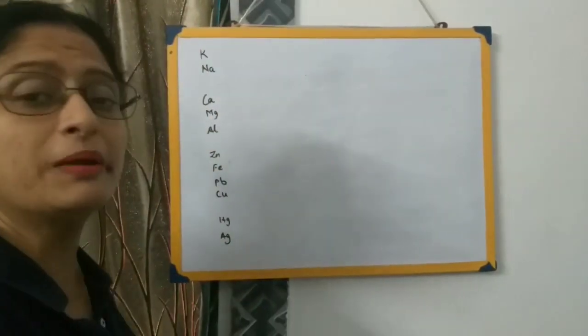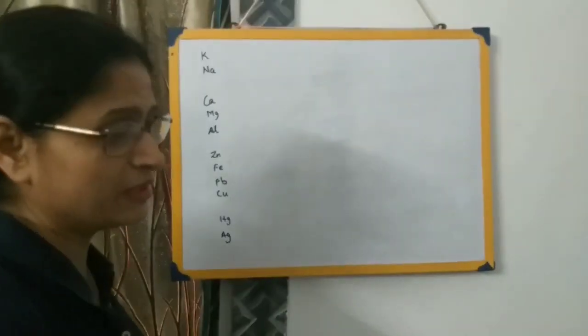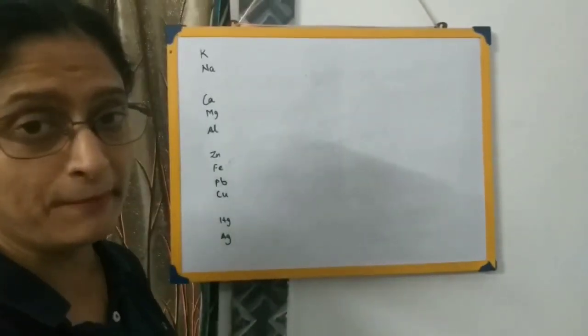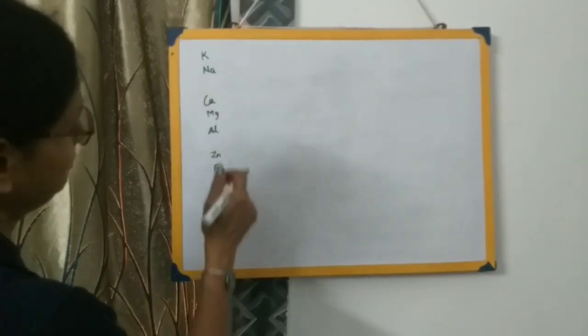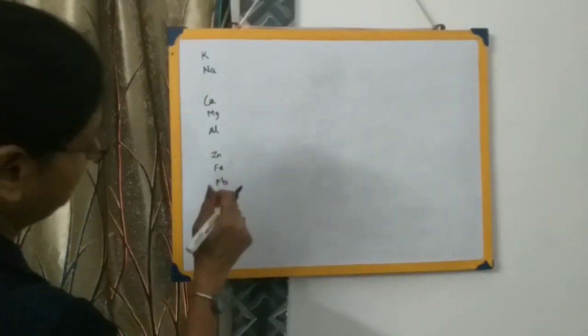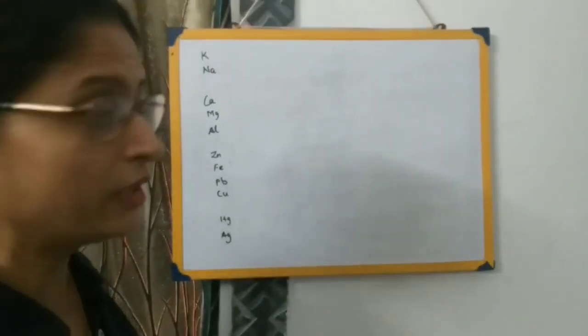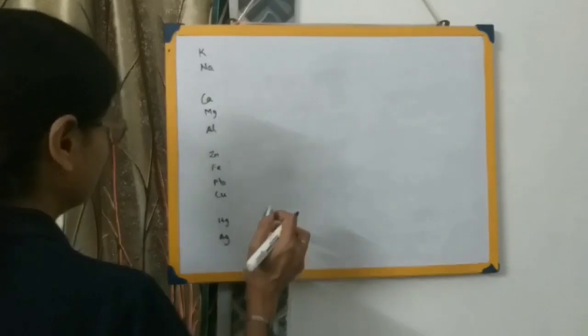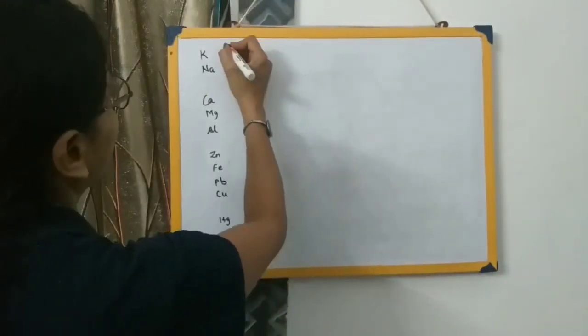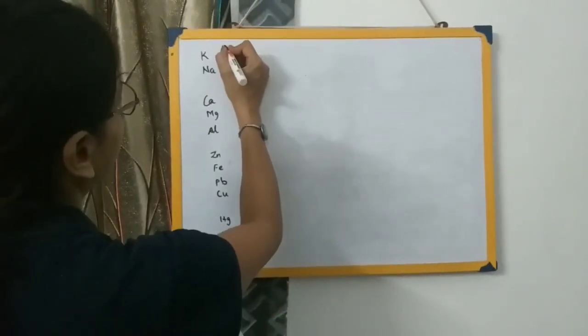The elements placed in decreasing order of reactivity is called the reactivity series or activity series of the metals. So this is potassium, sodium, calcium, magnesium, aluminium, zinc, iron, lead, copper, then mercury and silver. I have left some space in between so that it becomes easier for me to write down the various reactions.